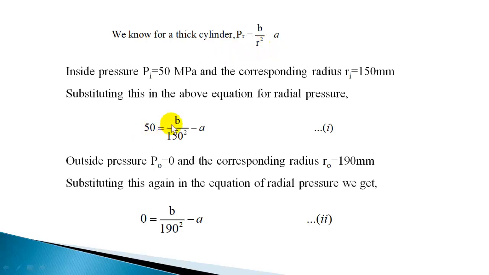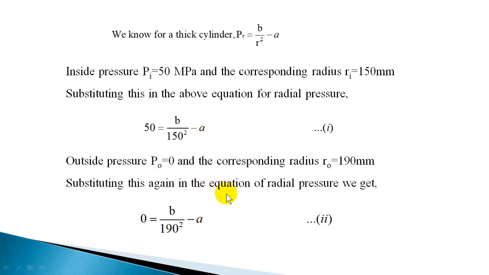So 50 is equal to B by 150 square minus A. And pressure is 0 when R is equal to 190 mm, the outside radius. You get another equation, 0 is equal to B by 190 square minus A. So both expressions have minus A.